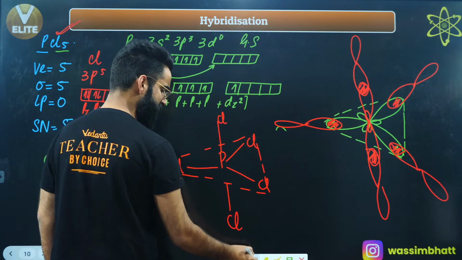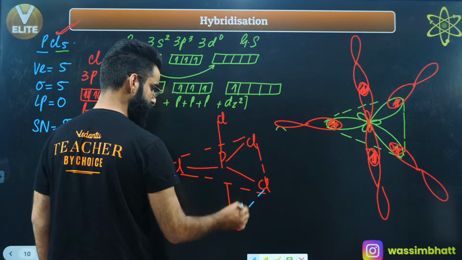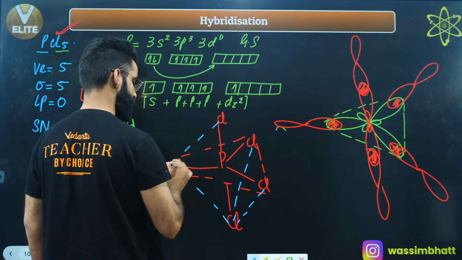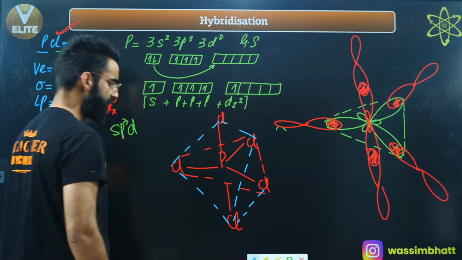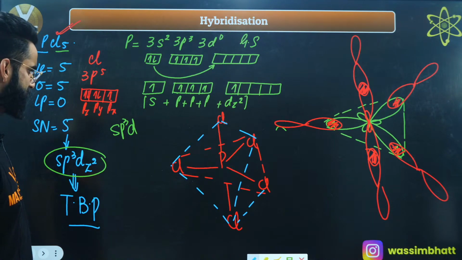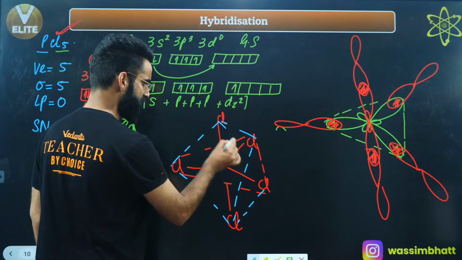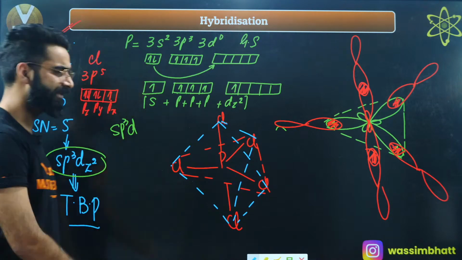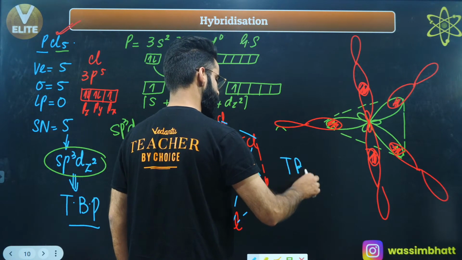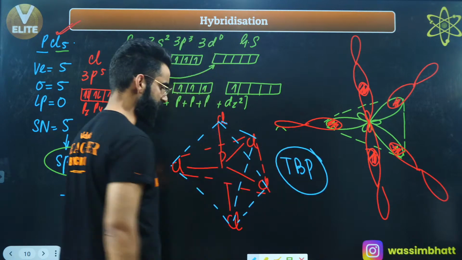And if you look at this structure exactly, just a second guys. Did I miss some? Yes, I missed this one. Okay, if you look at this structure exactly, it is something which we call as trigonal bipyramidal structure. This is your trigonal bipyramidal structure.